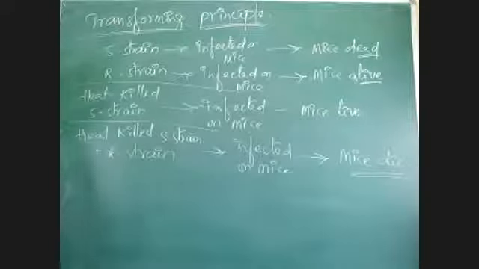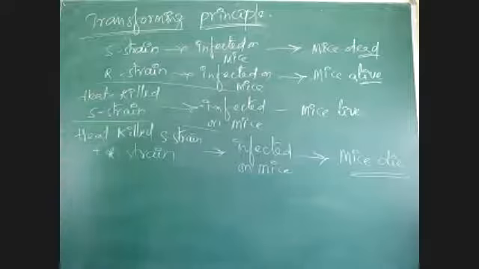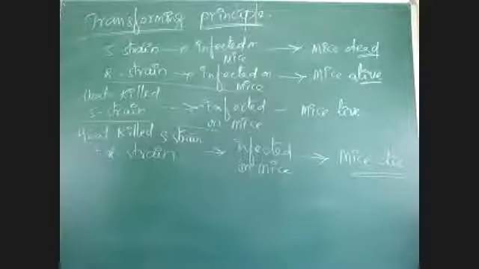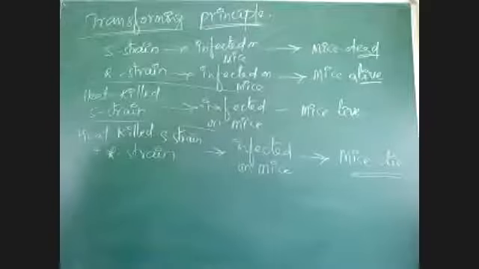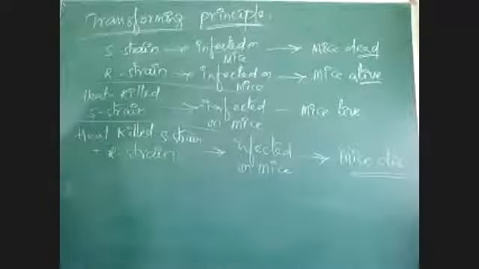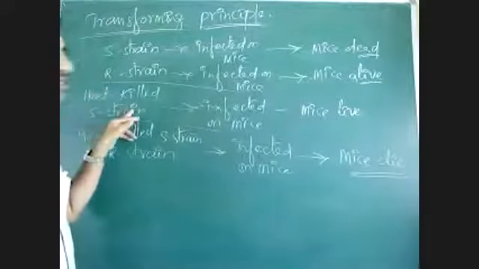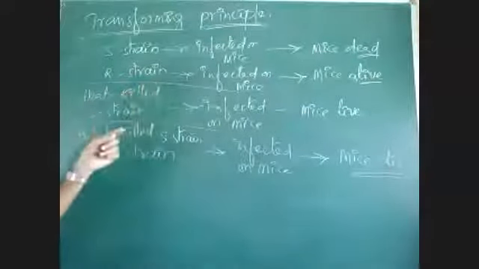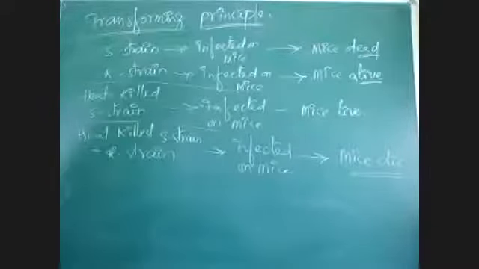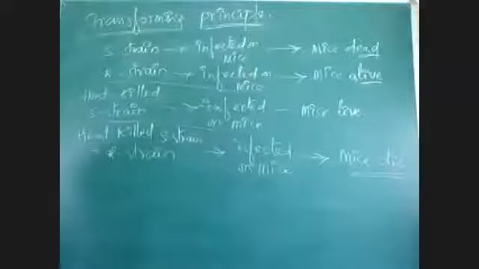See, from this what can we conclude? From this we can conclude... What are we concluding?